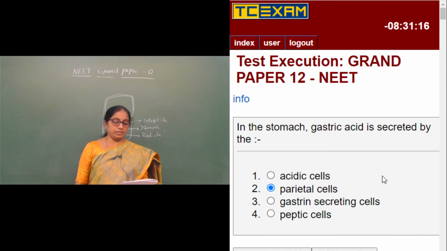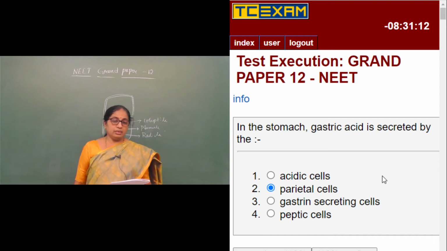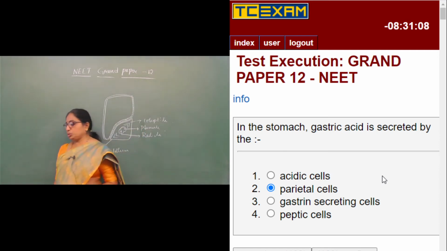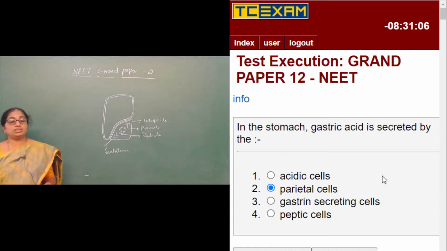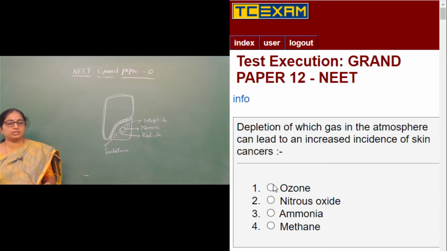Peptic cells secrete the zymogens like pepsinogen and prorenin. And acidic cells: usually the word acidic cells is used in the context of cancer cells, where the pH is high, hence they are called acidic cells. So the one which produces the HCl is the parietal cells. Moving on to the next question, question number 164.